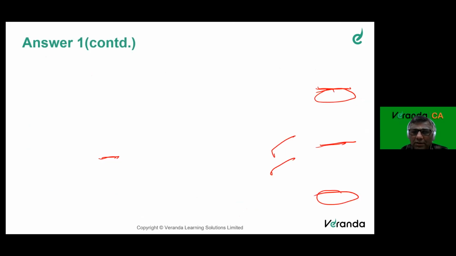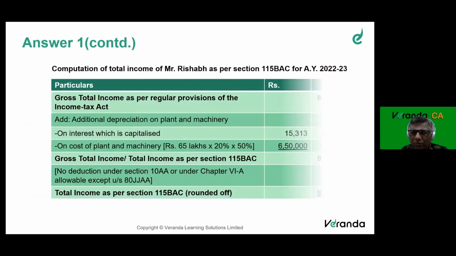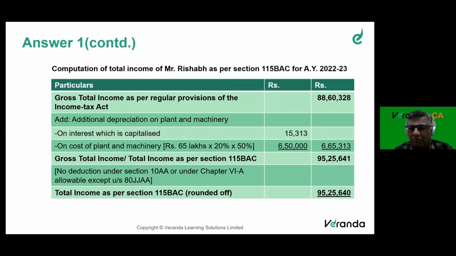Look at how our law has said computation under 115 BAC. We saw 88,60,328 gross total income, because they are adding back 80C and all. 88,60,328 plus 15,313, 6,50,000. I get 95,25,640.